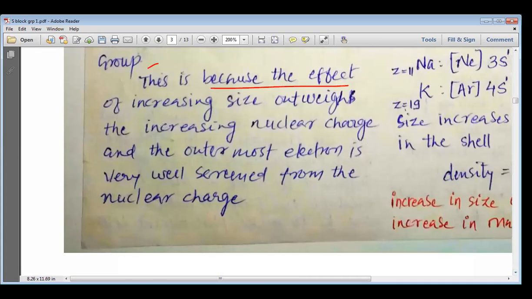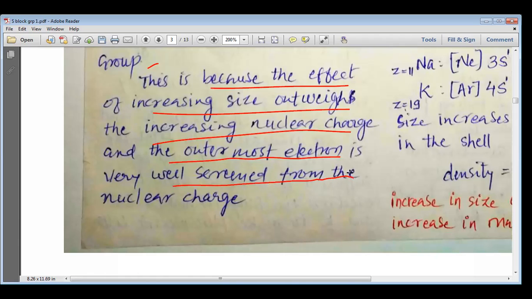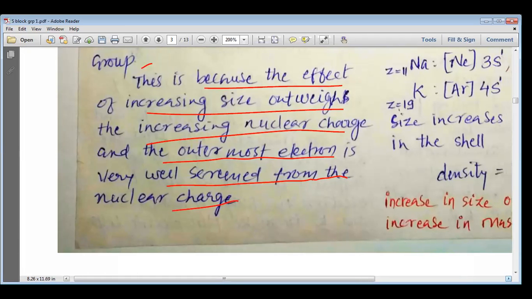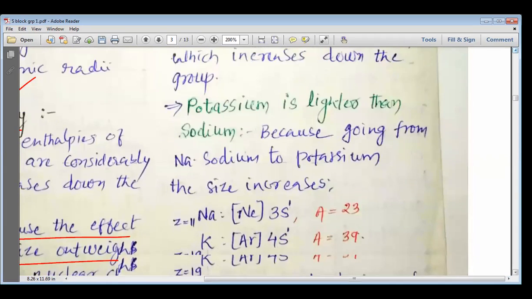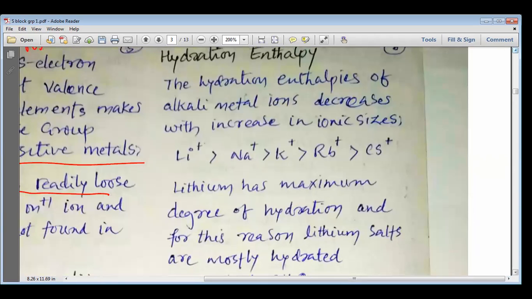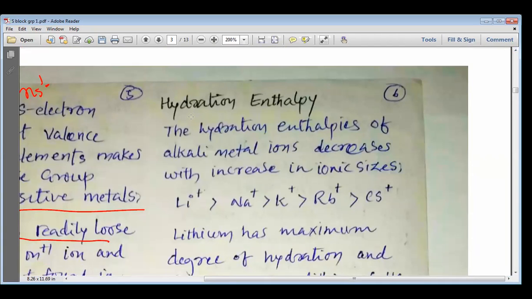This is because the effect of increasing size outweighs the increasing nuclear charge, and the outermost electron is very well screened from the nuclear charge, so it can be easily lost, and that is why the energy decreases. Now, my dear students, let's move forward and study the hydration enthalpy.